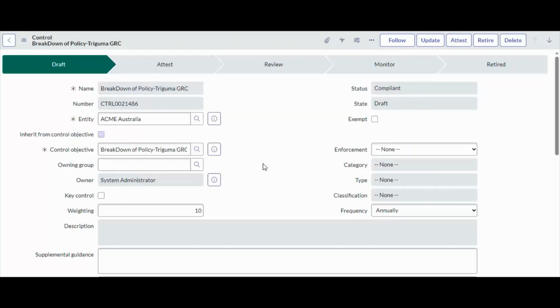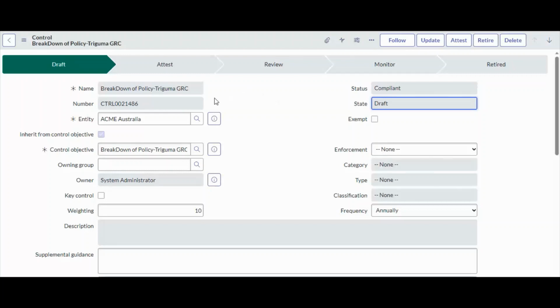So this is the control, guys. This is the control number 21486, and the control name is policy breakdown of the policy Trigoma GRC. If you don't know how to create controls, policies, or control objectives, then I request you to please go to the last videos and watch them, which will give you a better understanding of the GRC platform. So, coming to the point.